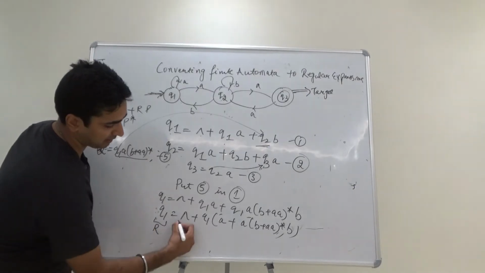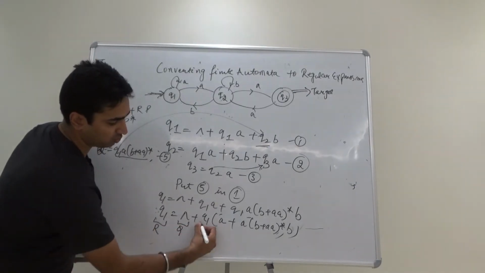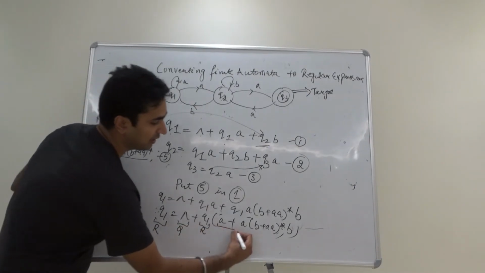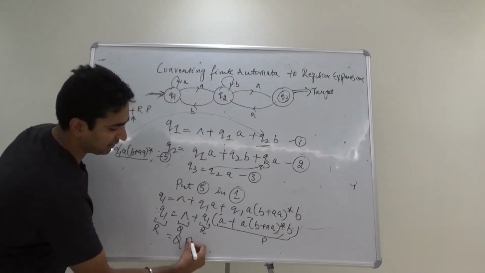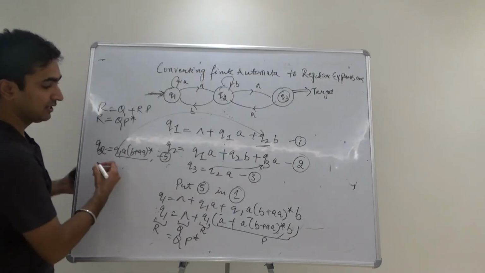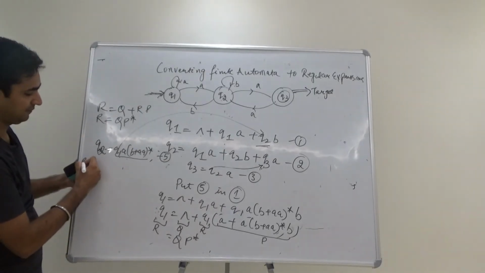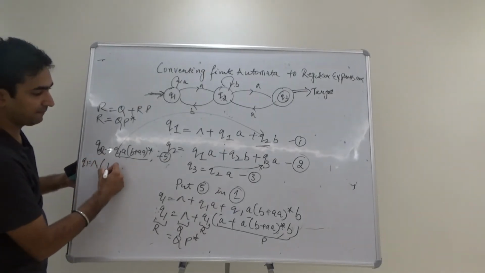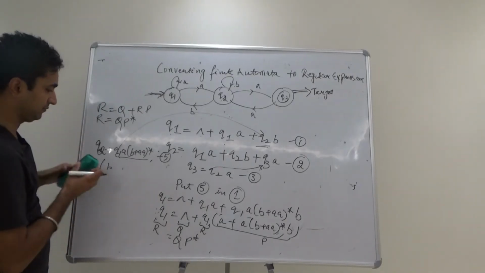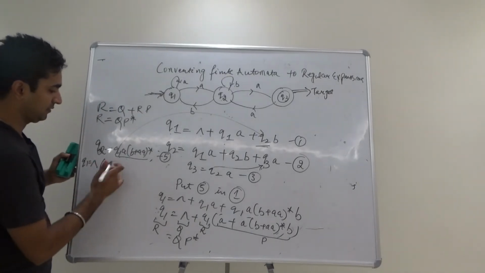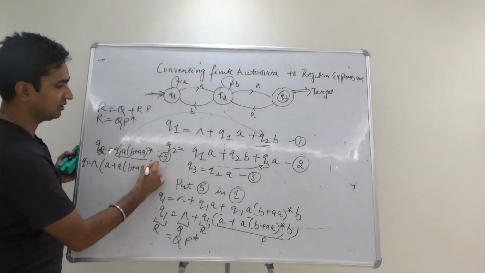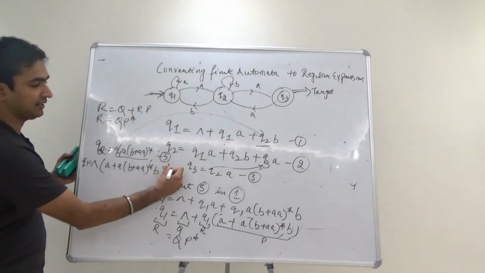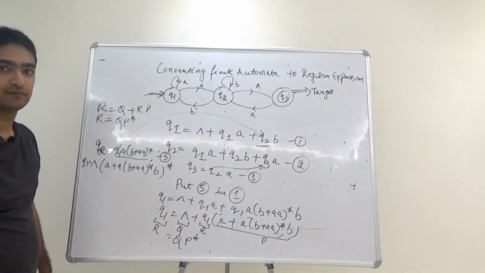Now over here Q1 is taken common, which can be taken as your Arden's theorem. This can be taken as R, this can be taken as Q, this can be taken as R, and this can be taken as P, eventually giving me QP star, which is your null A plus A B plus AA whole star B and whole star of this.